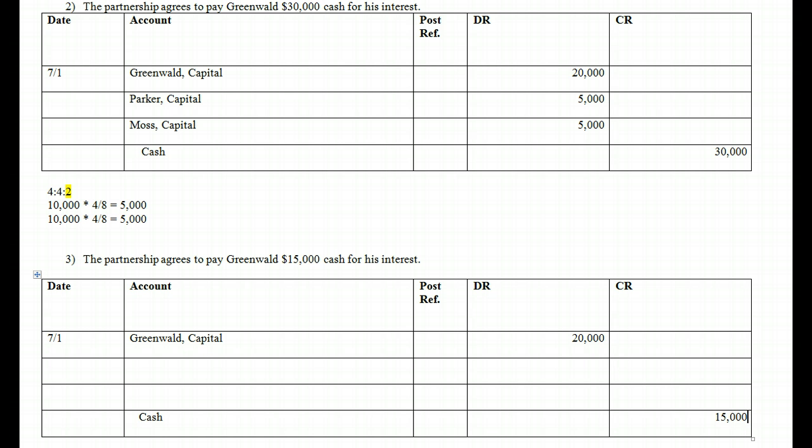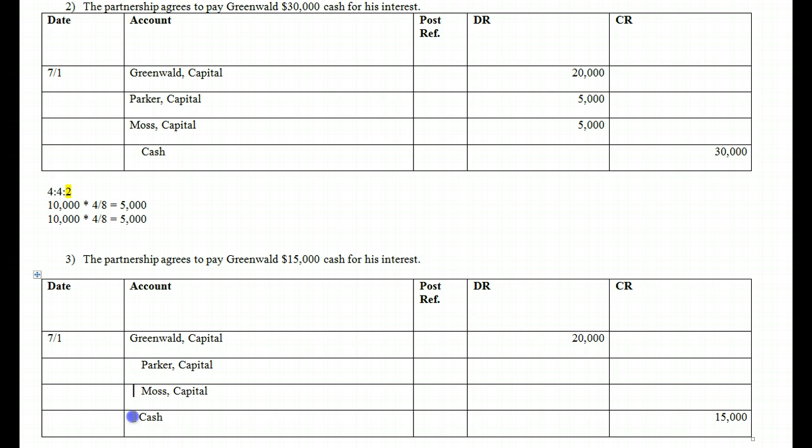So what happens there? Well, remember, the capital has to remain constant. It has to be a 20-20 here. 20,000 is going out. There has to be 20,000 somewhere else to offset that. So where's that going to be? Well, in this case, Greenwald is going to pay a bonus to the other members in order to leave the firm. So that means we're going to take it from Greenwald's account and we're actually going to put it into our other partners. We're going to increase their capital by some percent.